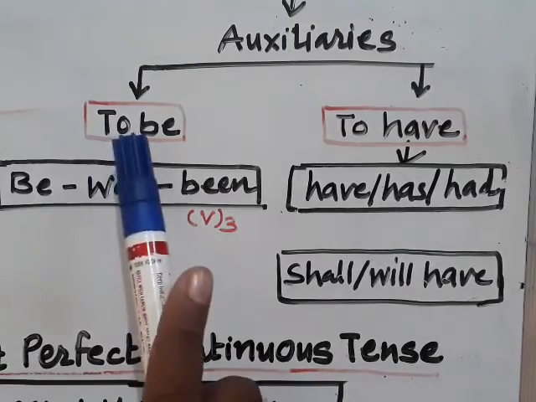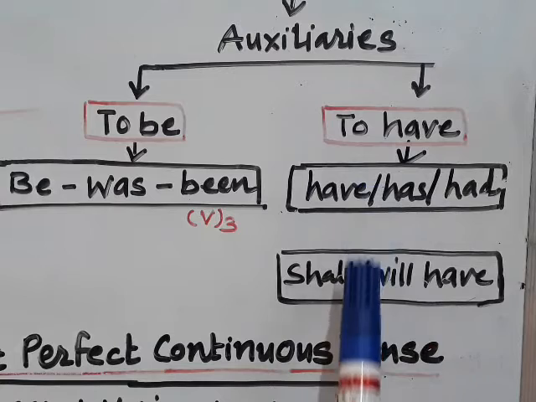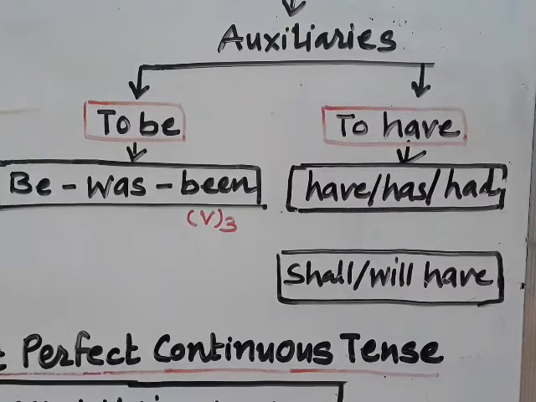So please remember, to be and to have, which are very essential forms of auxiliaries, which we have to use in exact manner so as to maintain its structure and make the sentences absolutely correct. Dear students, I hope you have understood this topic very well.